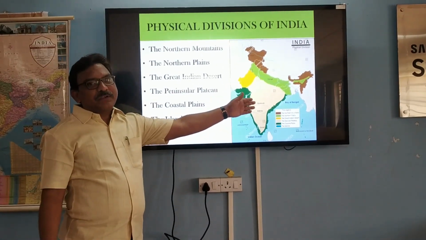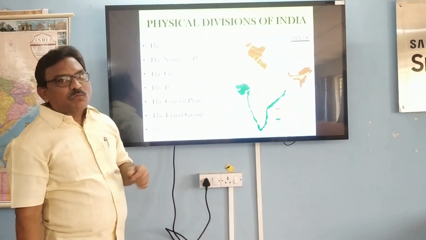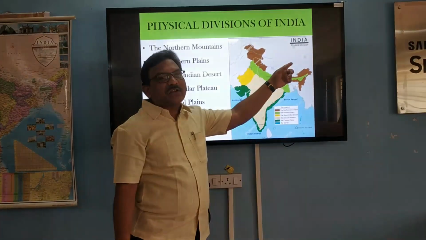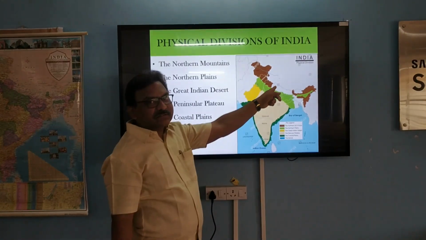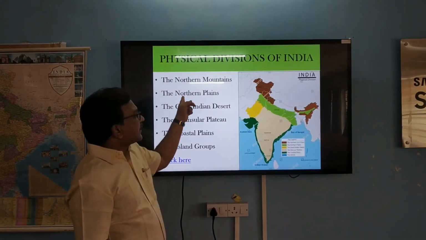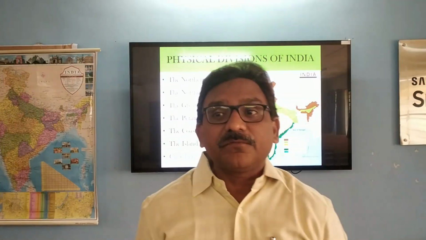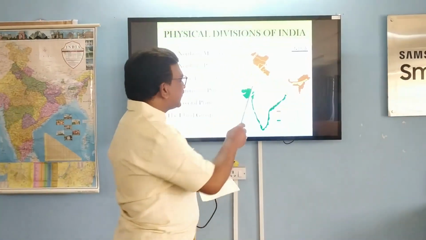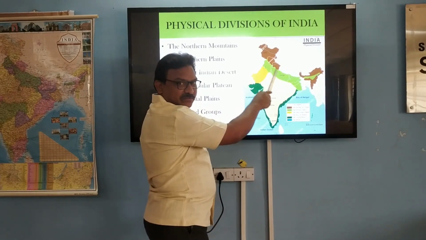When you look at the map over here, you can see to the north we have northern mountains. What are the mountains that are passing through over here in the north? Himalayas. The Himalayan mountains or the northern mountains you can see here, and you can see northern plains. The northern part of India is also a wonderful, very fertile plain. What is that plain called? You know that? It is the Indo-Gangetic plain. Let us look at the map over here. This is the northern plain, northern mountains, northern plains.